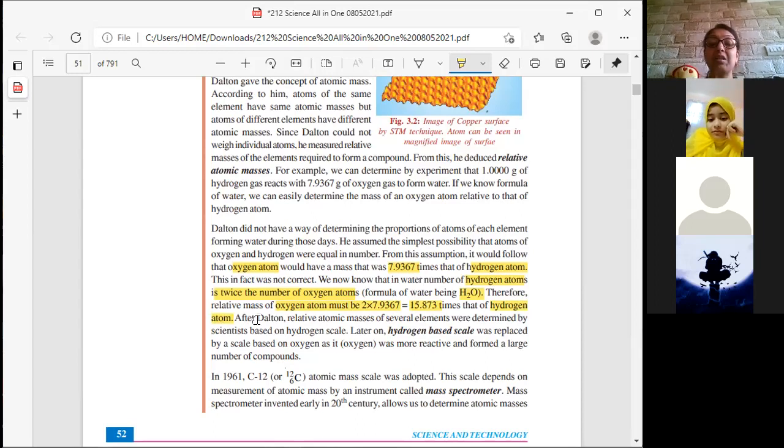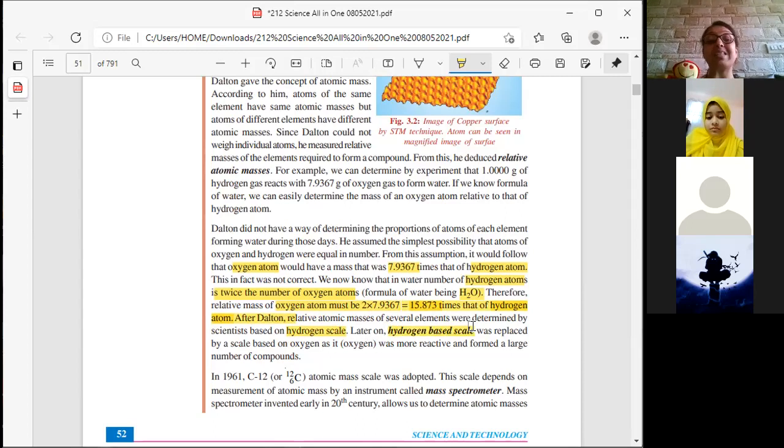After Dalton, the relative atomic mass of several elements was determined based on the hydrogen scale, because one was known, and then by comparing with it, he got to know the mass of the others. And then later on, this came to be known as the hydrogen base scale because it was based on hydrogen.